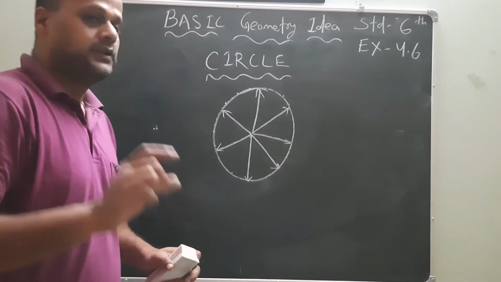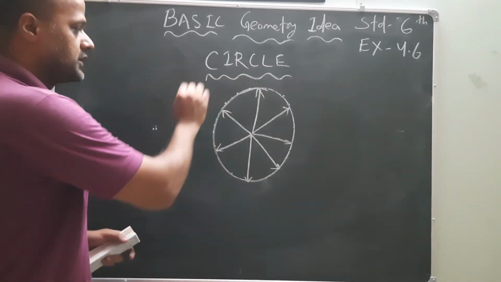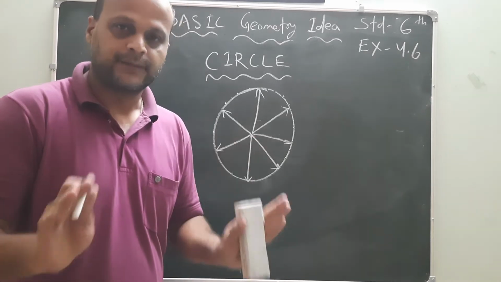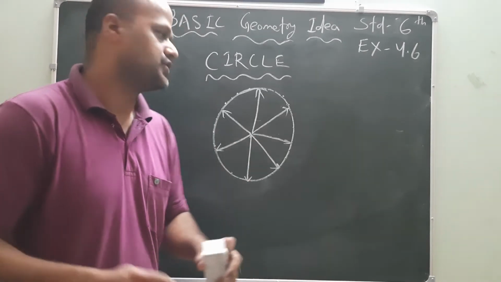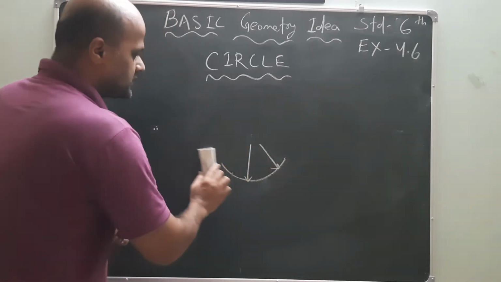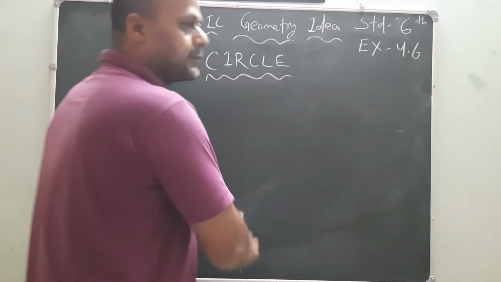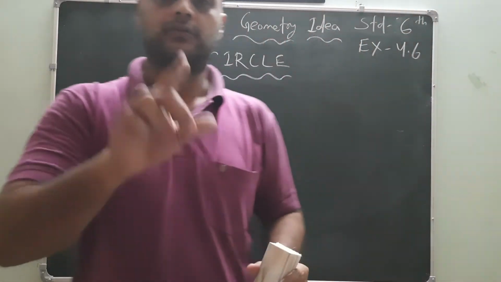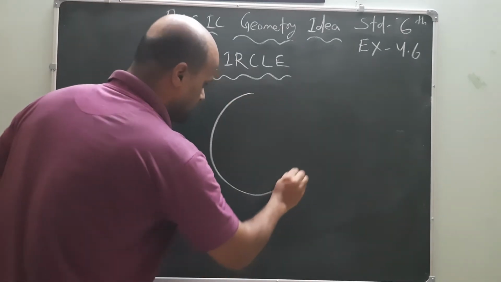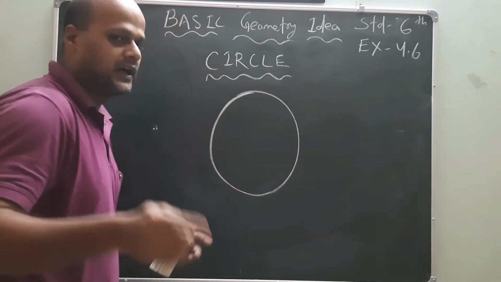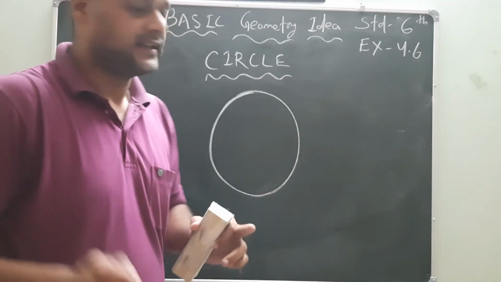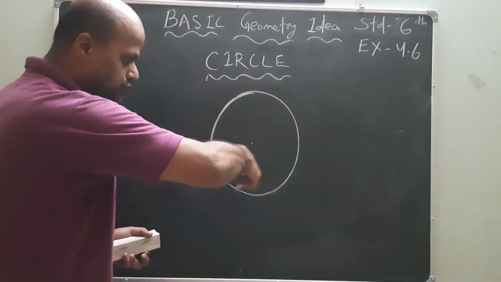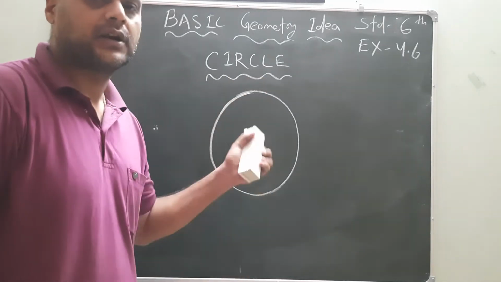Now we will study certain important points regarding the circle. First we will learn the basic point, then I will ask you some questions. So what is a circle? A circle has a center point which is at equal distance from its boundary. If I draw a circle with the help of a compass and pencil, taking the dimension from the scale, and you turn a round shape, then the round shape is called a circle.